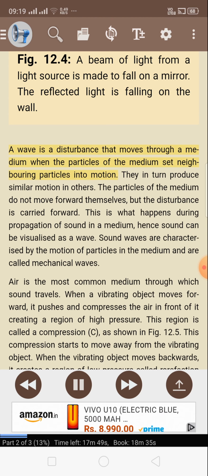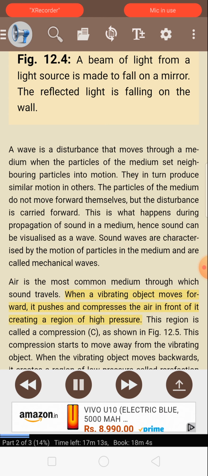A wave is a disturbance that moves through a medium when the particles of the medium set neighboring particles into motion. They in turn produce similar motion in others. The particles of the medium do not move forward themselves, but the disturbance is carried forward. This is what happens during propagation of sound in a medium, hence sound can be visualized as a wave. Sound waves are characterized by the motion of particles in the medium and are called mechanical waves. Air is the most common medium through which sound travels.